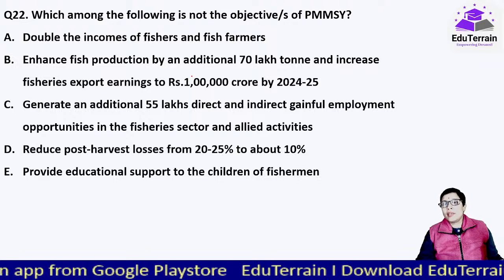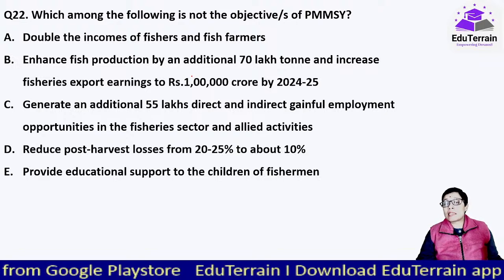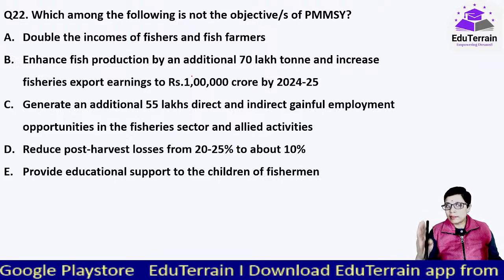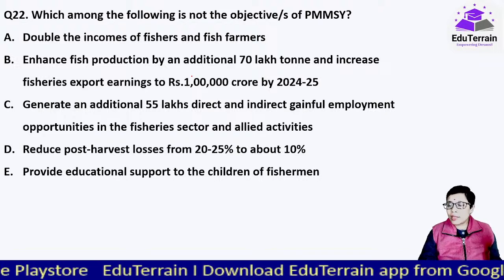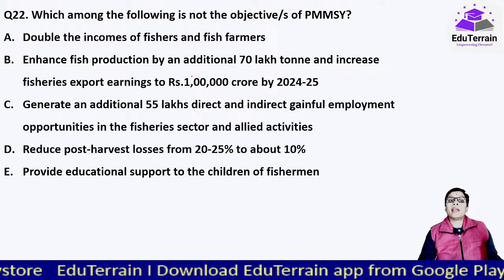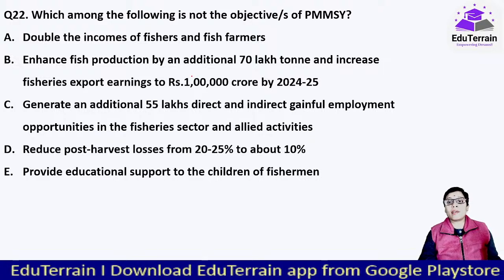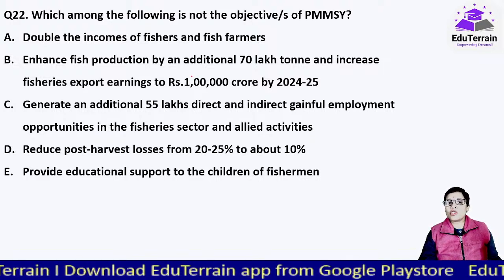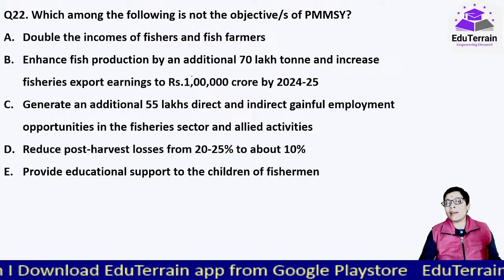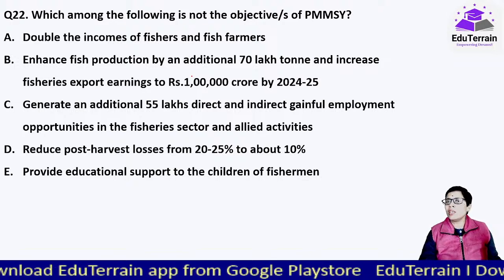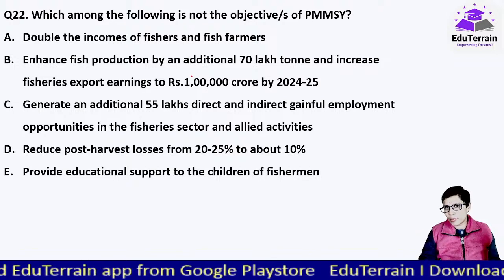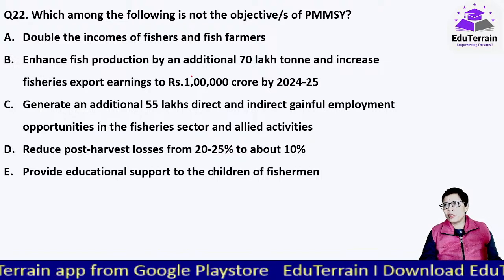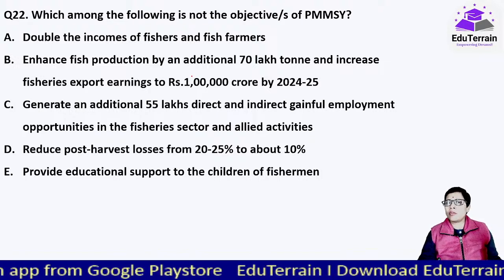So here when we talk about Pradhan Mantri Matsya Sampada Yojana, all these are the initiatives, that is doubling of the incomes of the fishers and fish farmers, enhancing the fish production by an additional 70 lakh tons, and increasing fisheries export earnings to 1 lakh crore by 2024-25. Currently it is around 60,000. The latest report has not come yet, it comes in June-July. Then we'll be able to know the exact figure.